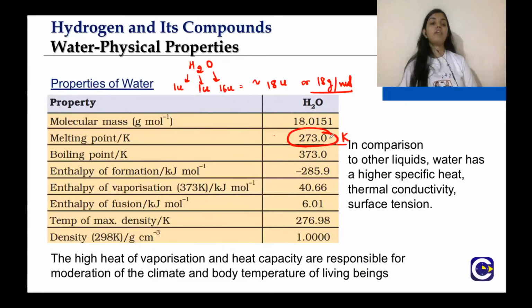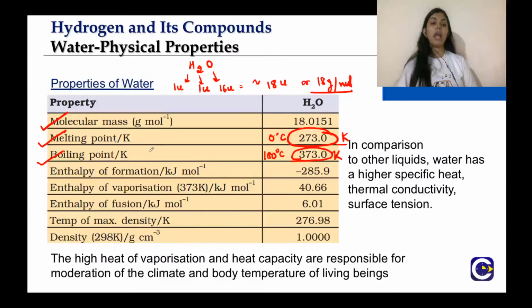Right, so at 273 Kelvin, the ice starts melting into the liquid. Boiling point, the water converts into water vapor at 373 Kelvin, or we know it as 100 degrees Celsius. Here also the melting point is 0 degrees Celsius. Right, and other things you don't need to remember, you can only remember these three things: molecular mass, melting point and boiling point.